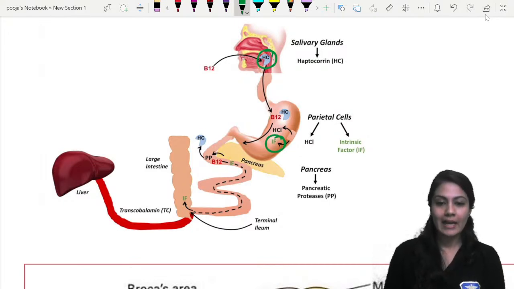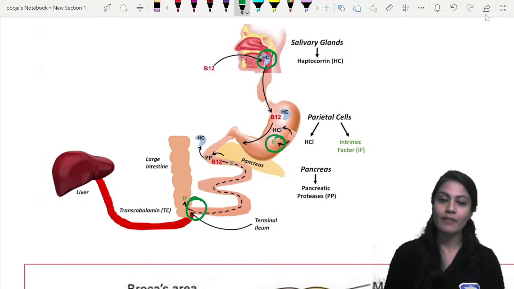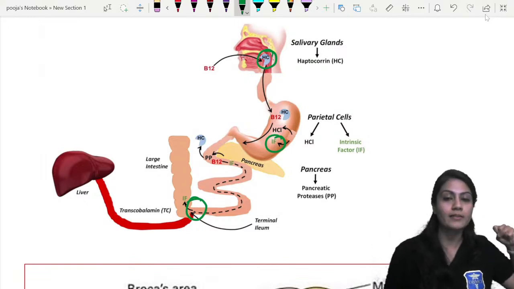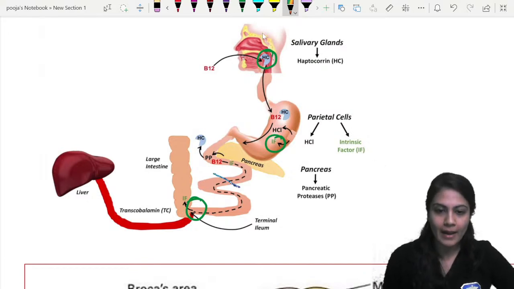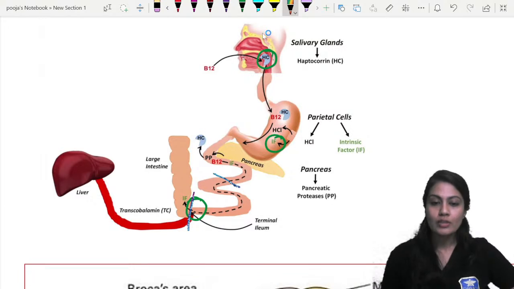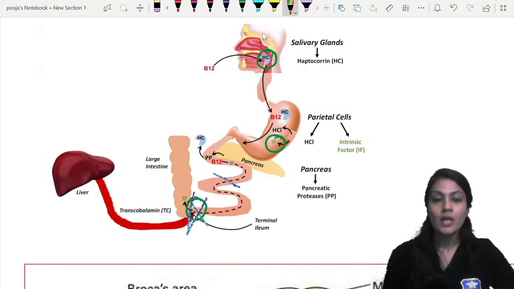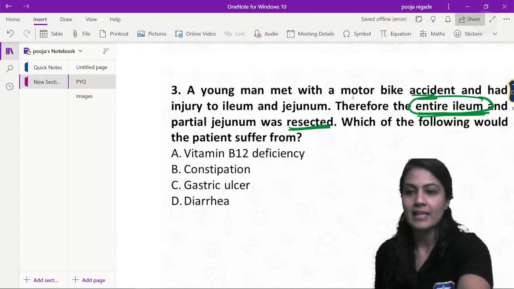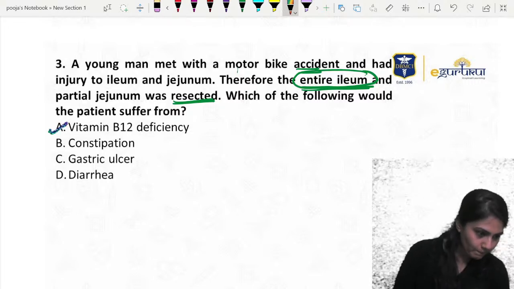And this will allow it to go towards this area which is known as the terminal ileum, right? And from there it is going to get absorbed from the GIT into the bloodstream. But what we are saying over here is that we remove the partial jejunum till the complete ileum. So this area is not there. So no matter how much B12 the person eats, it is not able to get reabsorbed in that area, and that's why the person is going to have what? The vitamin B12 deficiency.